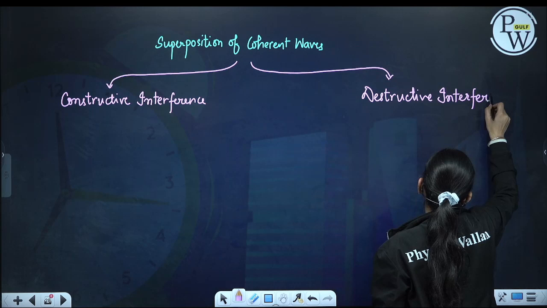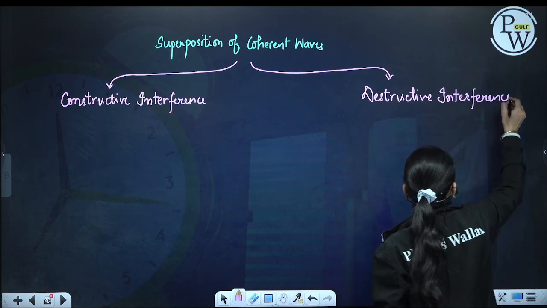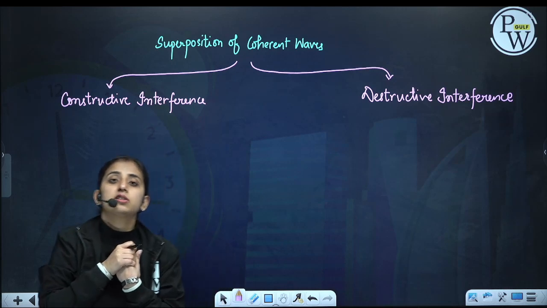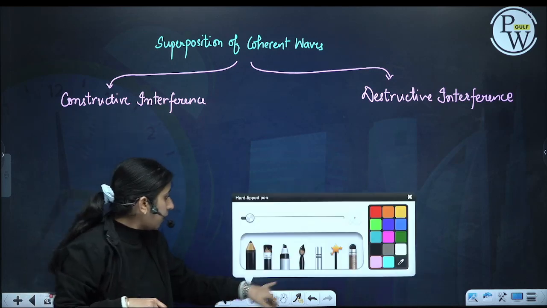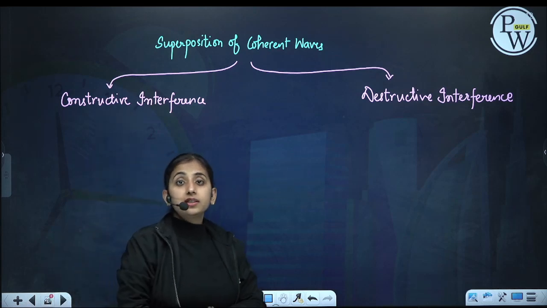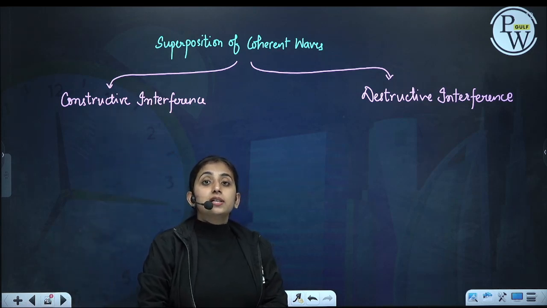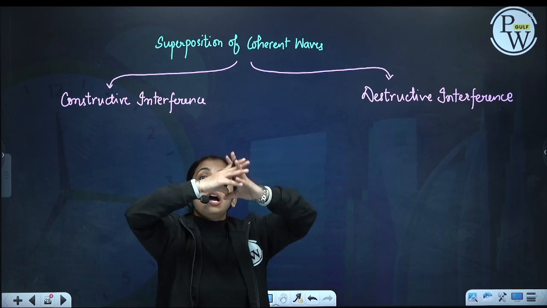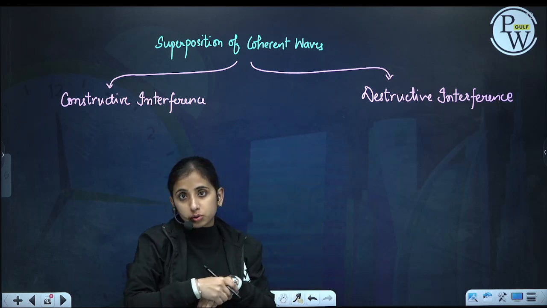When you interfere in someone's life and produce something constructive, that is constructive interference. When you interfere in someone's life and that is not beneficial for that person, that is destructive interference. Similarly, when two waves are superimposing and they are producing a larger displacement, that is constructive interference.